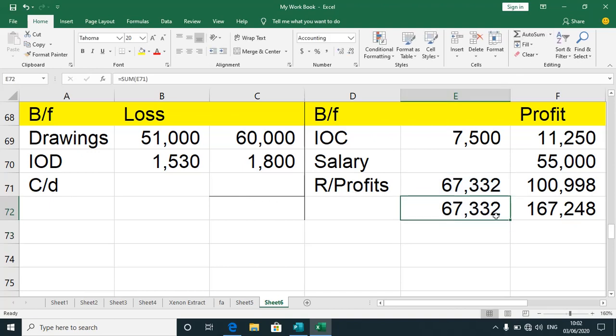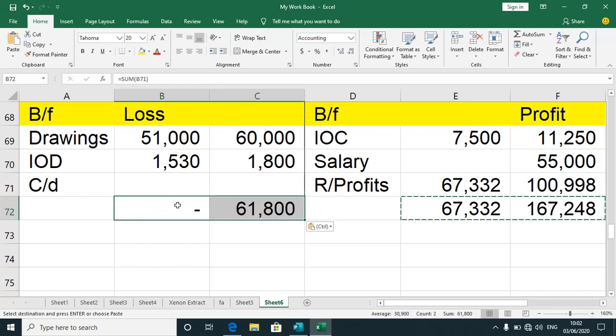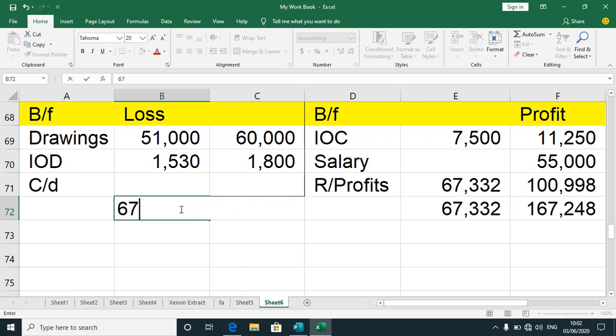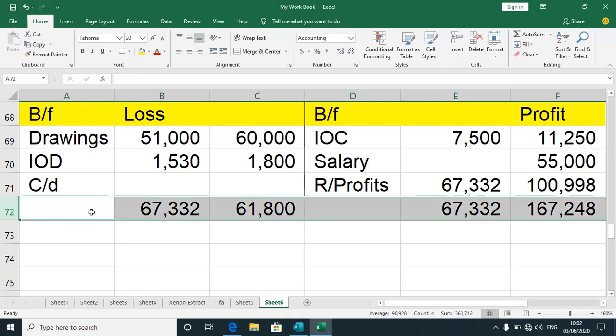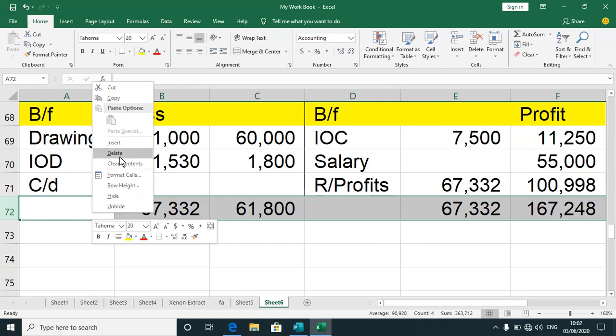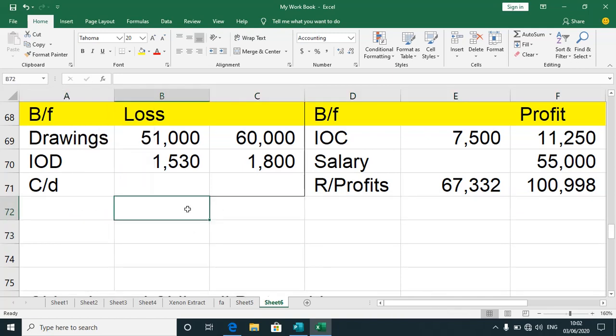Okay, so we can replicate these figures on this. Some challenging aspect there. Let me just include that one, 67,332, just the way it is. Okay, what's happening here? This column might have been formatted. Let me just delete it. Okay, so let me just try to do that one again.